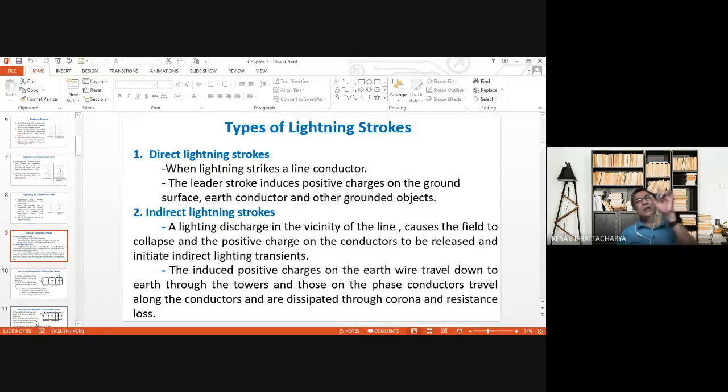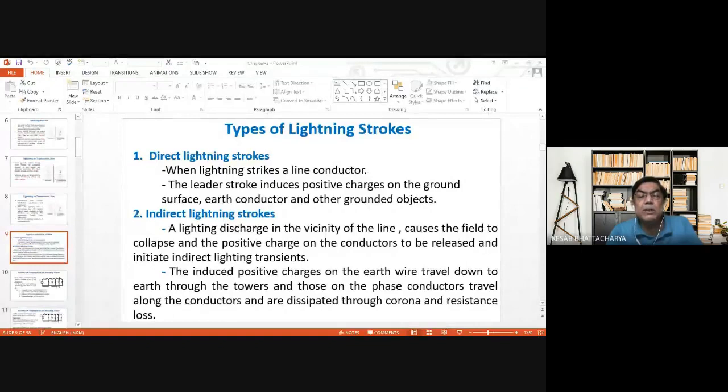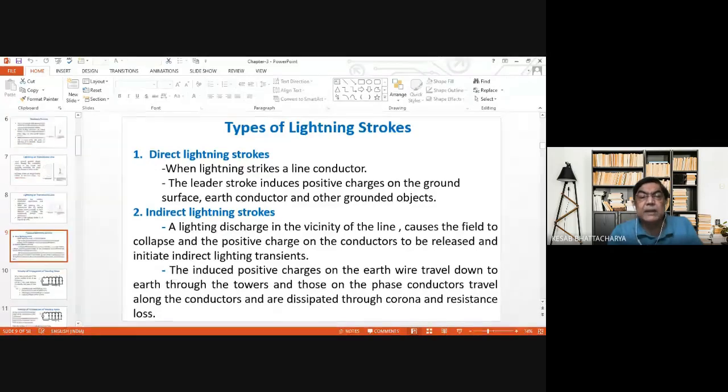There is some discharge in the upper atmosphere, and due to this discharge, the induced charges which were acting as bound charges till now no longer remain bound but become free, and these free charges start traveling in either direction.